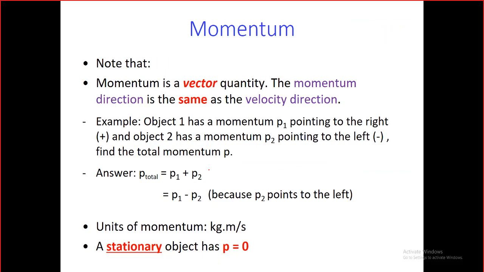A moment before, we agreed that momentum is a vector quantity, meaning it should have a direction. It should be plus or minus, depending on the direction of the motion of the object.